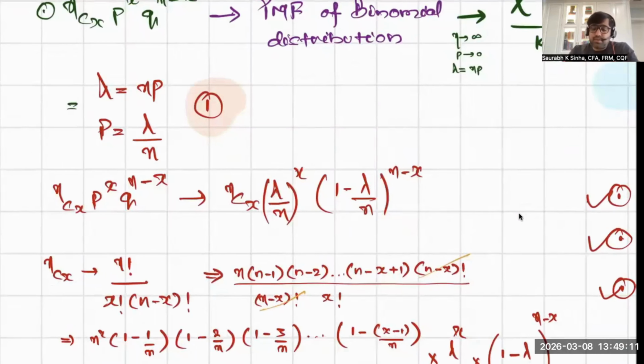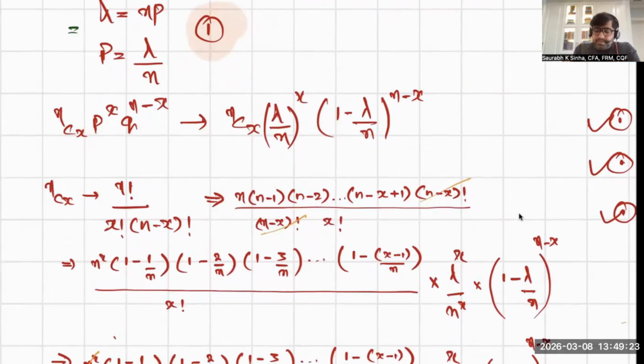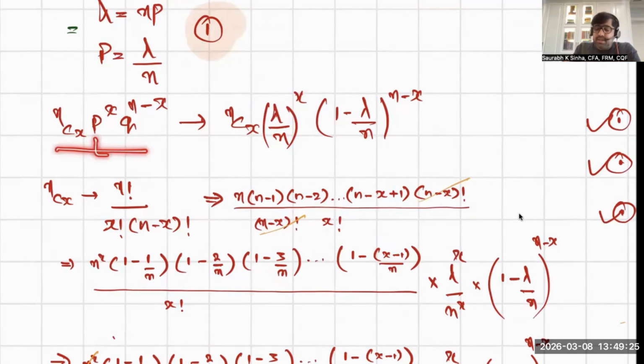Few things that you have to do. You will start with nCx p to the power x q to the power n minus x. First do this. You know lambda is equal to np. Replace p with lambda upon n. As you replace p with lambda upon n, something will start happening. The second thing that you have to do, you have to expand nCx. As you expand nCx, you will find that n minus x factorial will cancel from numerator and denominator simultaneously. So you will cancel it out.